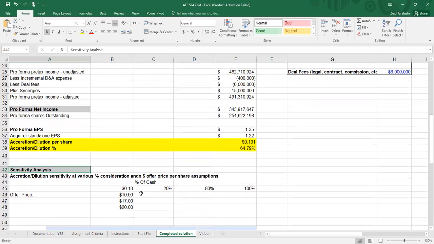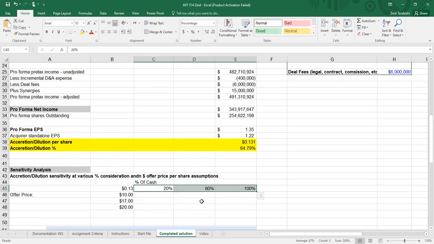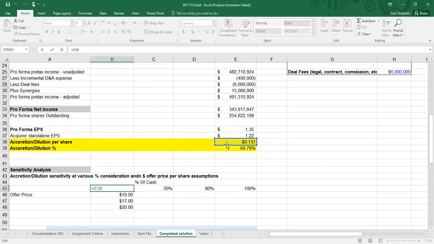After the accretion and dilution are done, we will perform a sensitivity analysis. Here we will create a data table, which is pretty simple. This analysis is typically done before a deal, since there are assumptions that could really factor into the deal, and it could also offer a lot of insight into what the company might want to get out of the deal. The two assumptions that we will be using are the offer price and the form of consideration, which is the percentage of cash. The anchor for this data table will be 13 cents, which is the accretion per share.